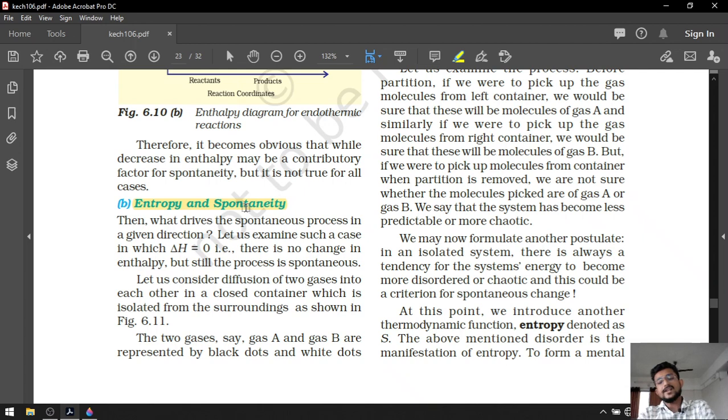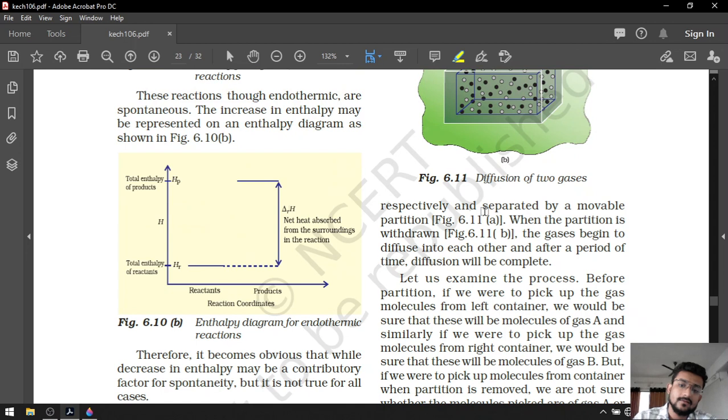So let's follow the text, so everything should be explained better. What drives a spontaneous process in the given direction, especially for endothermic reactions? Let us examine such a case where enthalpy change is equal to 0. There is no change in enthalpy, but still the reaction is spontaneous. We are going to take one example of that particular reaction where enthalpy change is 0, but still the reaction is spontaneous. For that, diffusion of two gases.